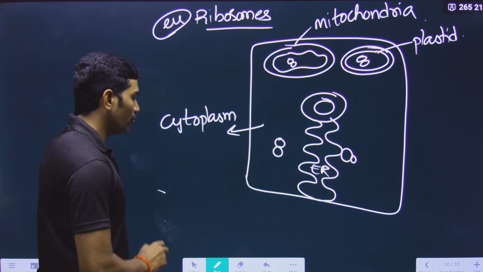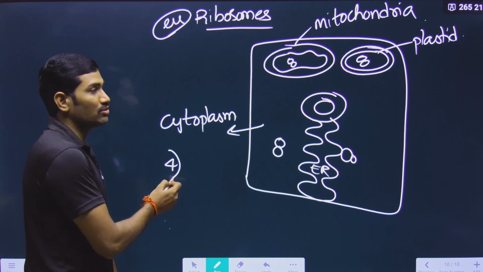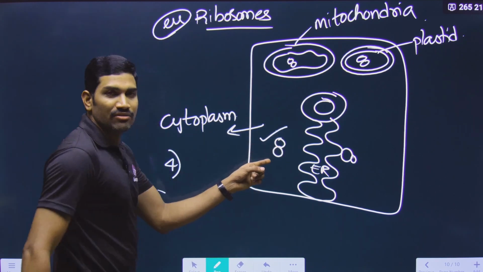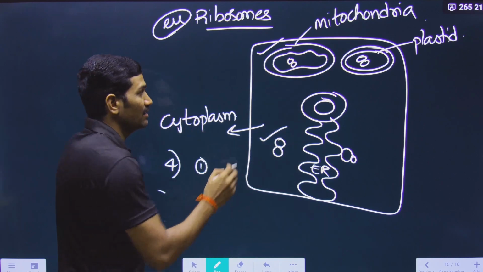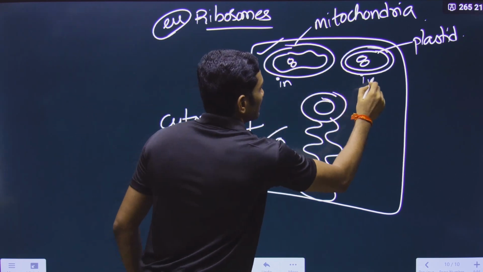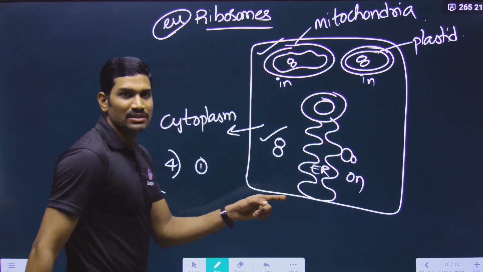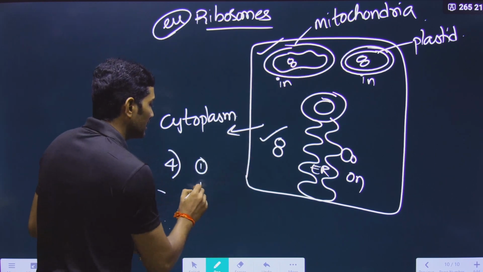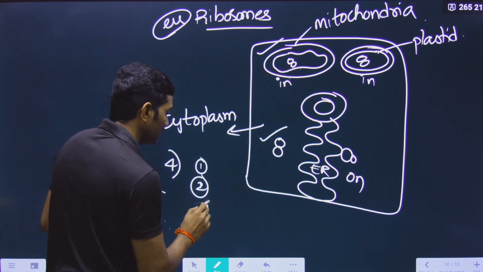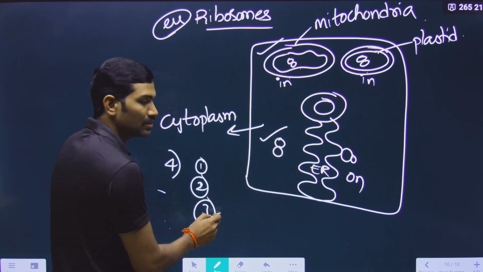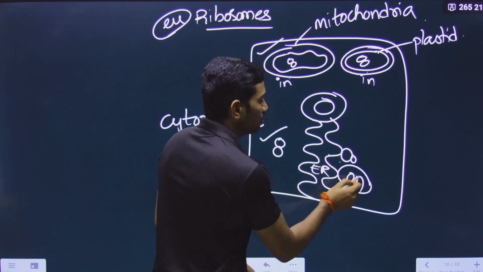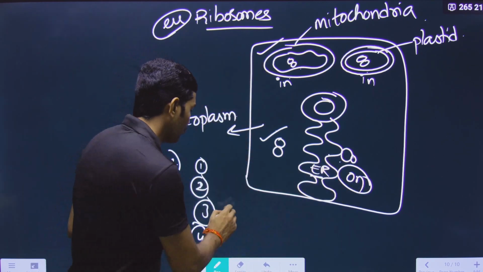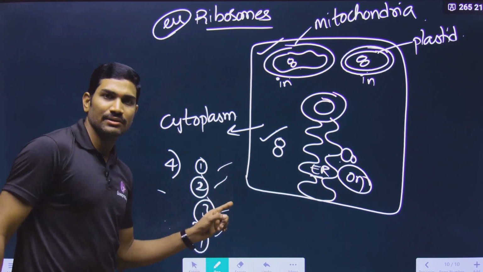So in this way, a total of 4 locations they are talking about in NCERT. What are those? First one is present freely in cytoplasm. Second, present inside, in, this is in, but this is on. Please understand this. Present inside mitochondria. Third one is present within the plastids, inside the plastids. And the fourth one is present attached on endoplasmic reticulum. These are the 4 locations that they have mentioned in NCERT.